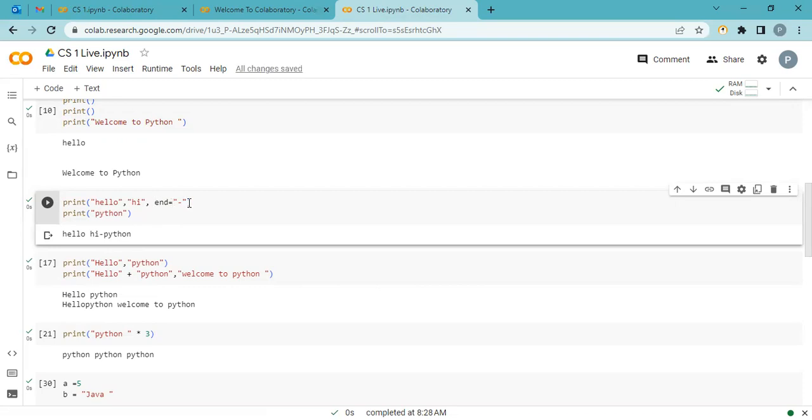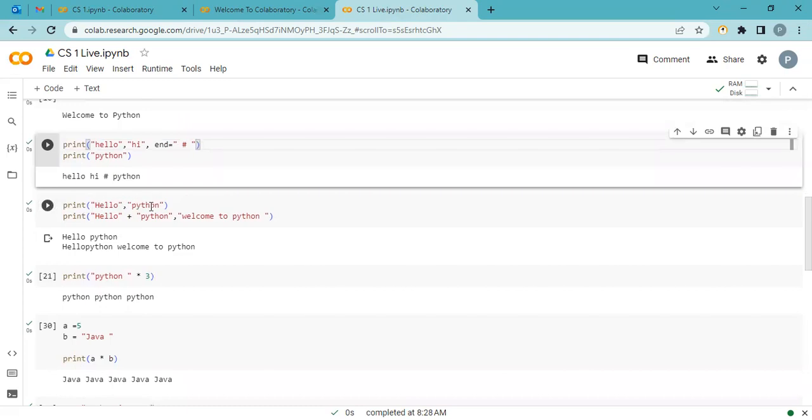Okay, this is not the end of this line. We can say it like that. The next line also joins with this print statement, and we can use any sign here. So this is how we say it is not the end of this print statement. The next statement is again joined with this statement.